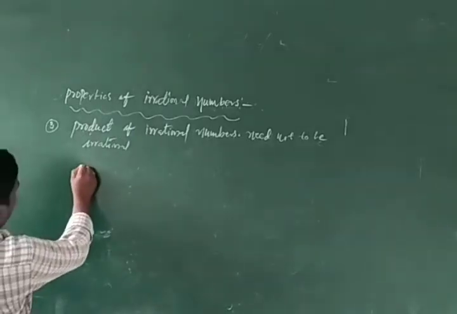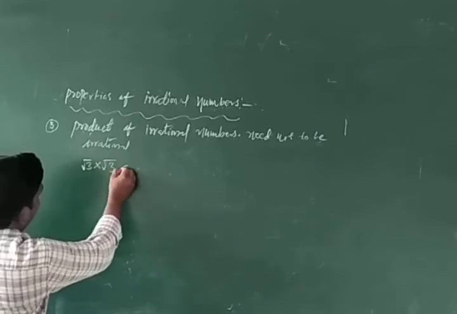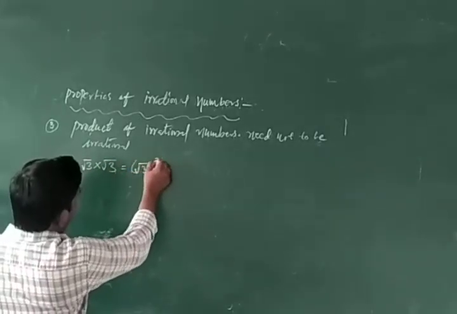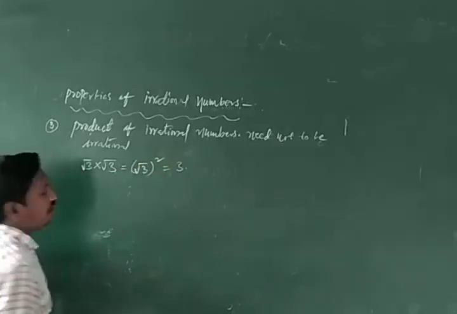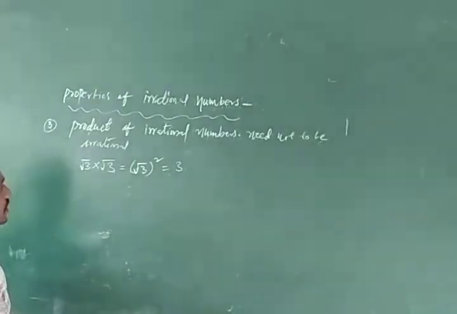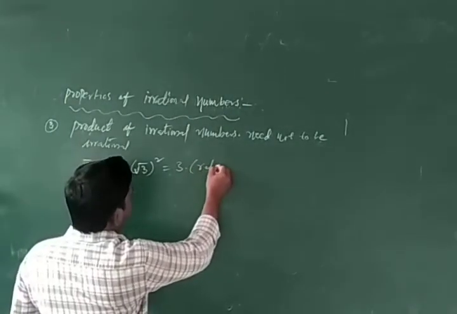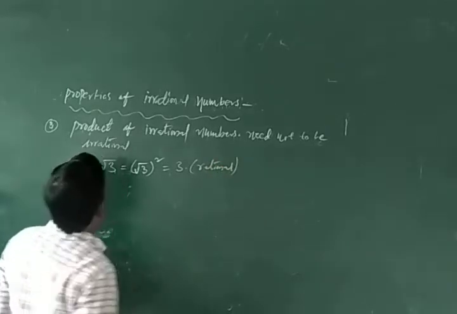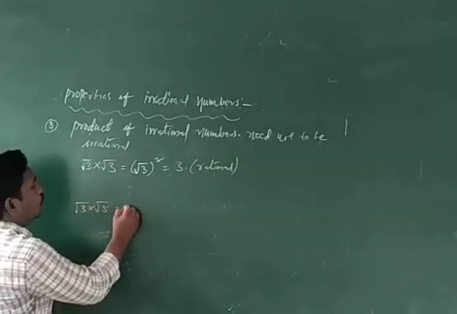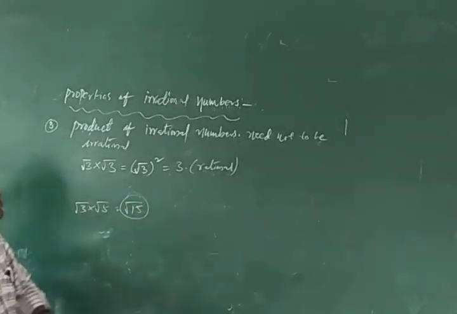Okay, for example, root 3 into root 3 equal to root 3 all square. That means 3. This is rational. Okay, for example, root 3 into root 5 is root 15. Root 15 is irrational. Need not be.